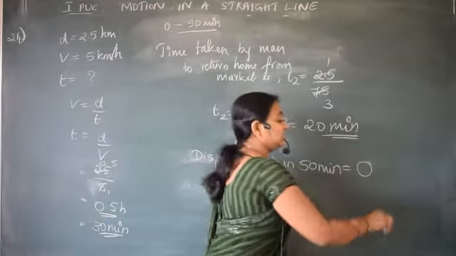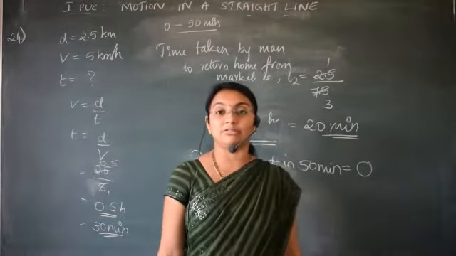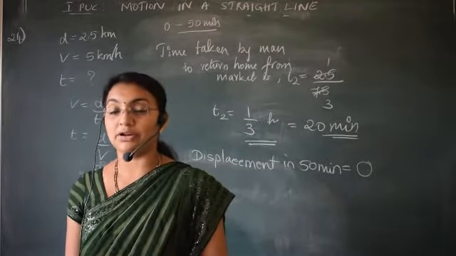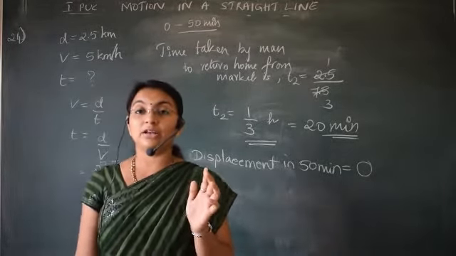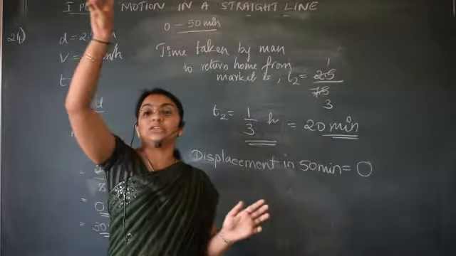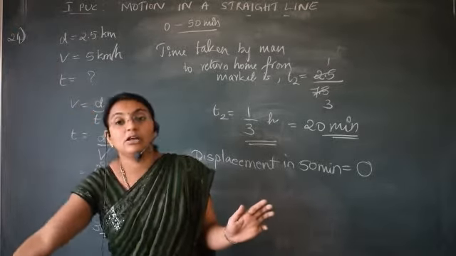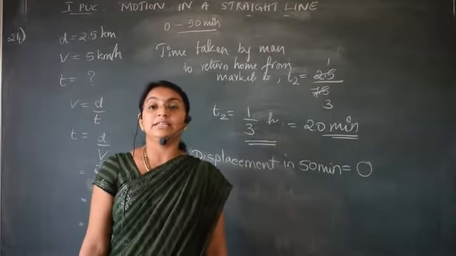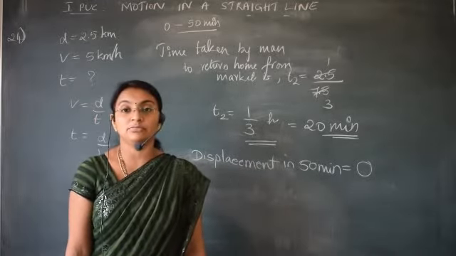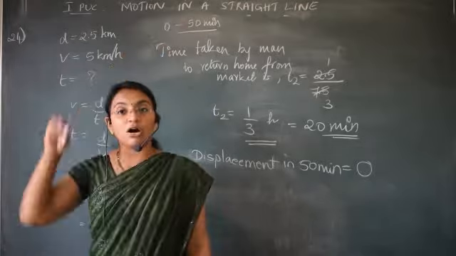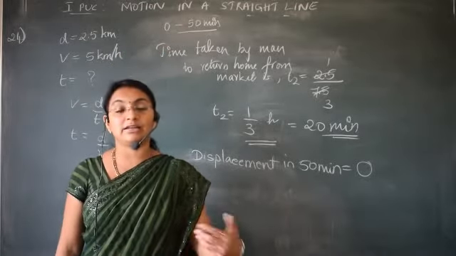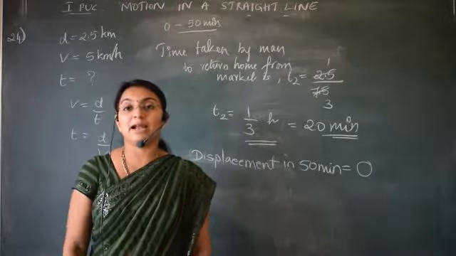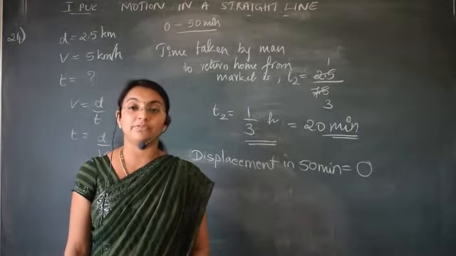Why? Because displacement we will always calculate from initial position to final position. We will not see how long a distance he takes. We will consider only the initial and final position. Initial position is home. After going to market, he'll come back to the home. So therefore, he'll be at home itself after 50 minutes.